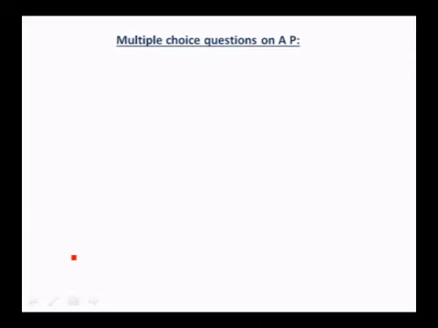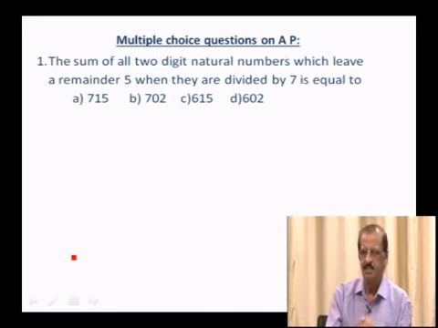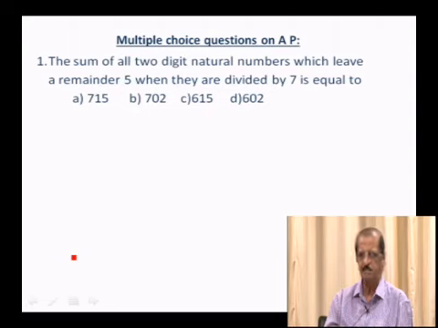So let us discuss the multiple choice questions on this AP, one by one. Here I have a question. The sum of all 2-digit natural numbers which leave a remainder 5 when they are divided by 7 is equal to? First of all, the 2-digit natural numbers start from 10, 11, 12, etc. up to 99. You must go up to 99. Out of these numbers, the first number which leaves the remainder 5 when divided by 7 is 12. If you take 12, the next number is 19.